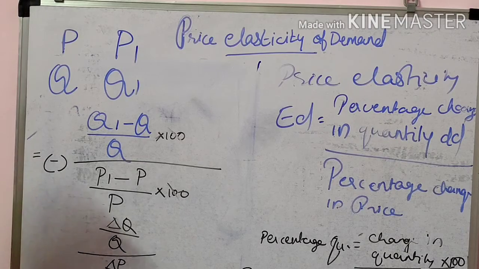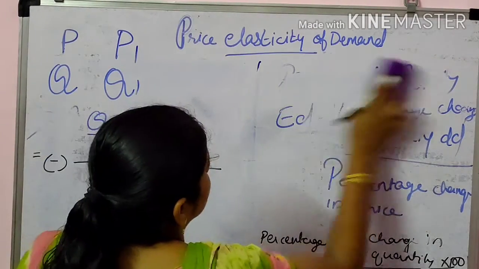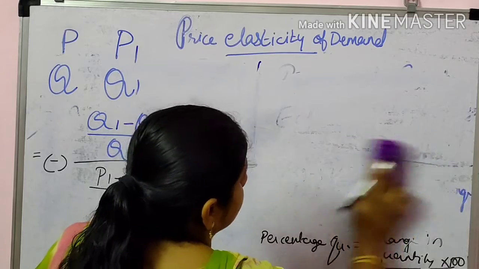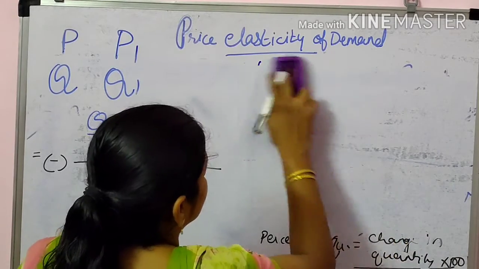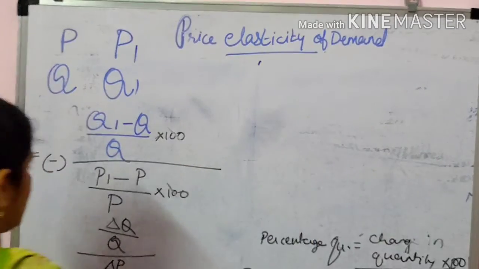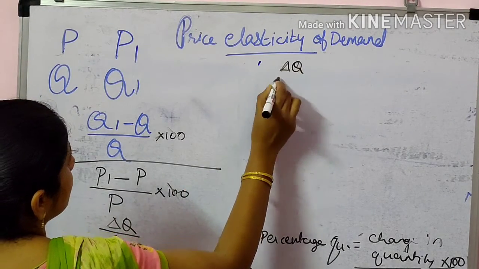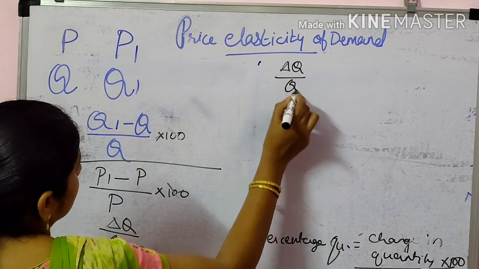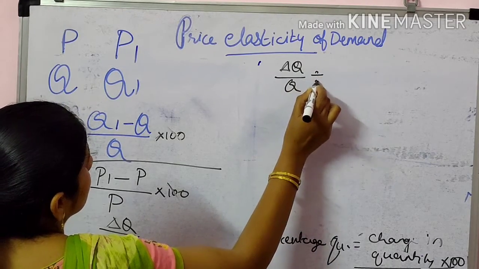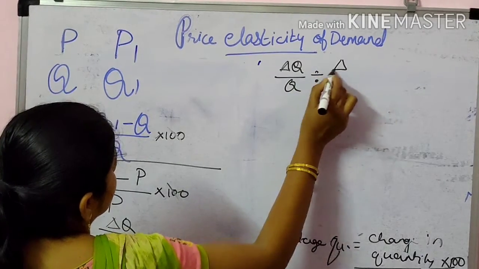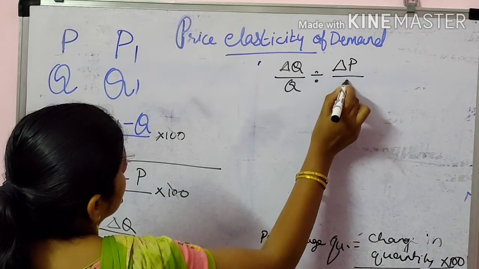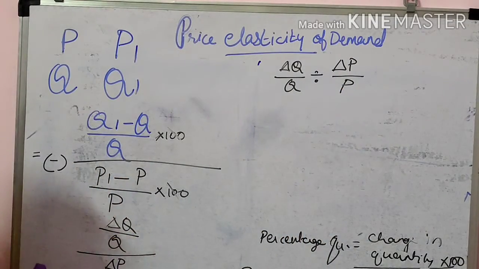So we can also write it like this: change in quantity upon the initial quantity, and change in price upon the initial price.